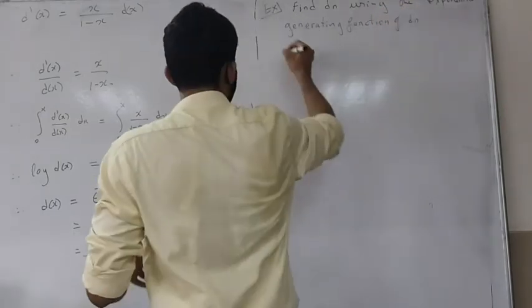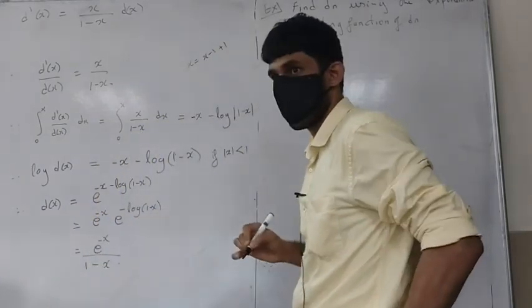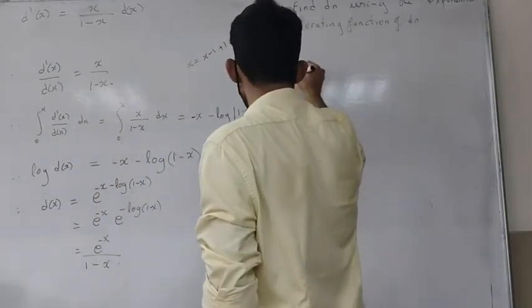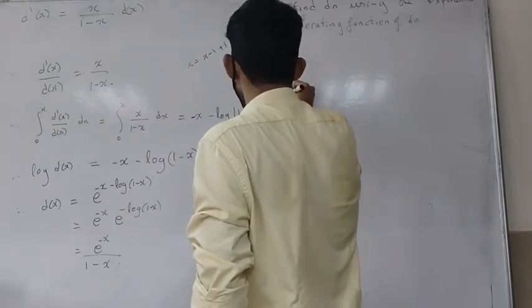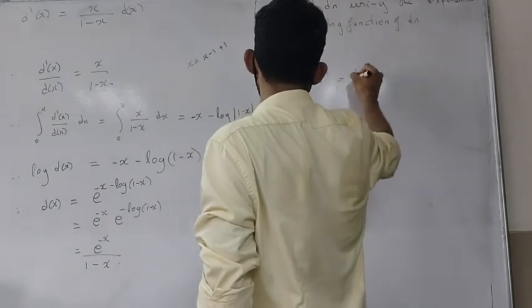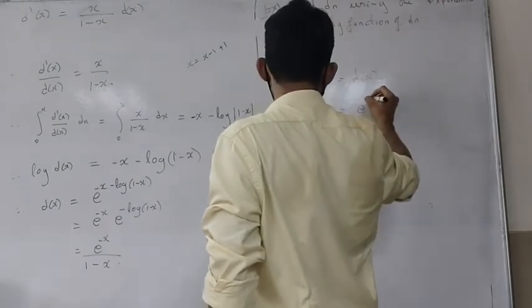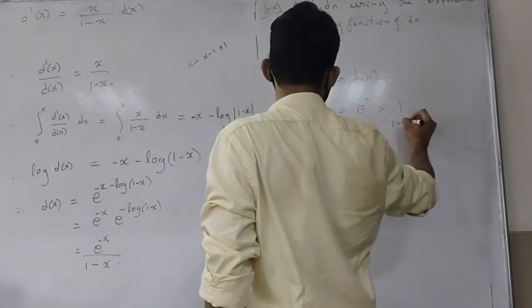So the idea is basically like this. We know that d of x, or I can write summation n going from 0 to infinity dn x raised to n, this is d of x. This I know is e raised to minus x times 1 upon 1 minus x.